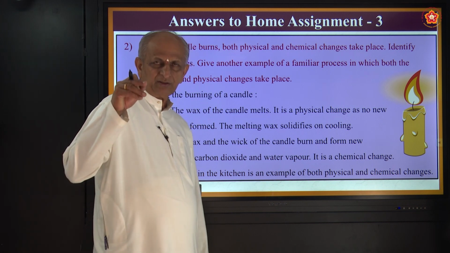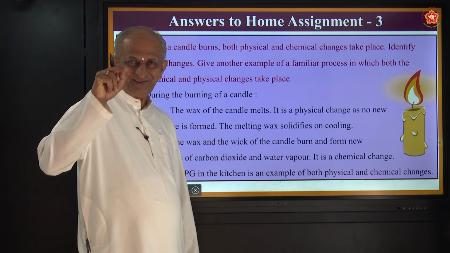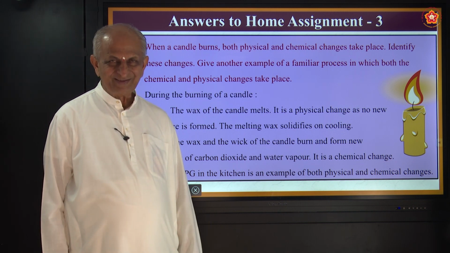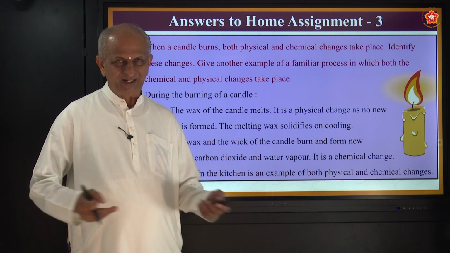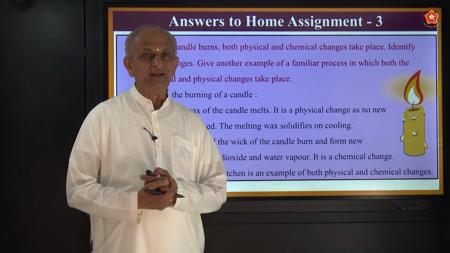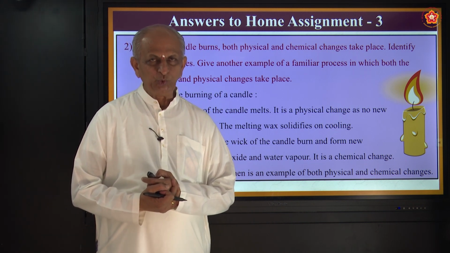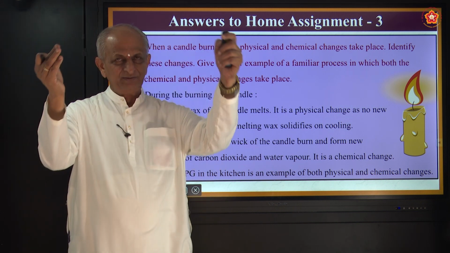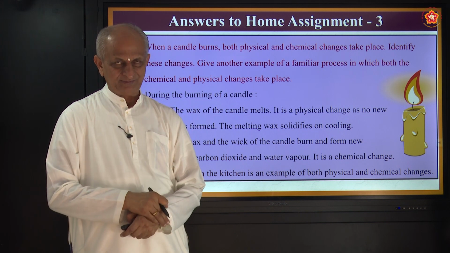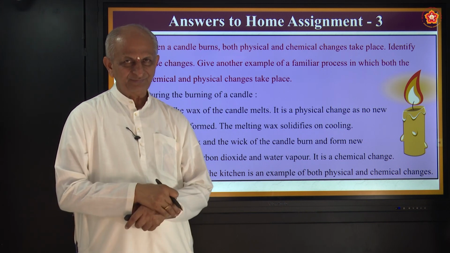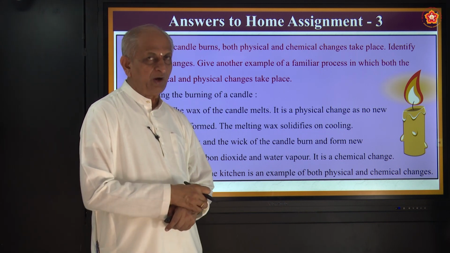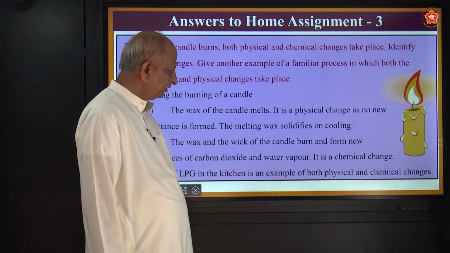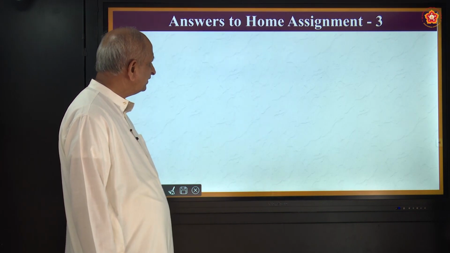Do you know what the substance inside the cylinder is? Anybody? Of course, it's above your standard. It's called butane. You can note it down. Butane. That is why it is kept in heavy steel cylinders, correct? Because it vaporizes easily. So anyway, it is an example for both the physical change and chemical change.